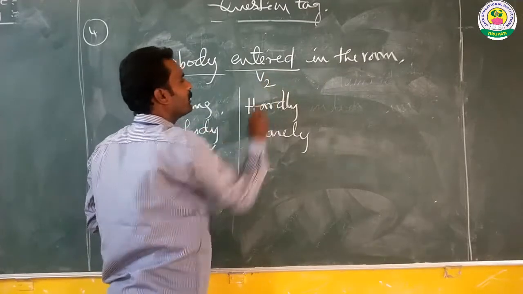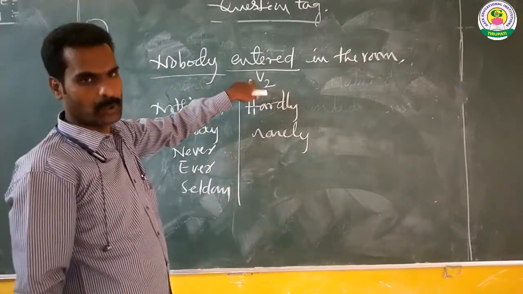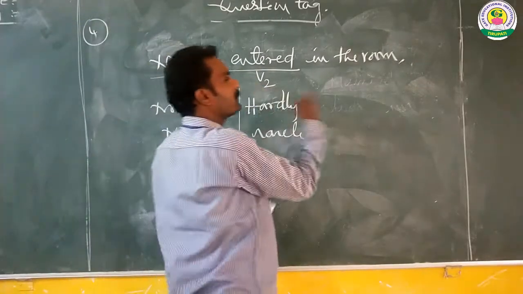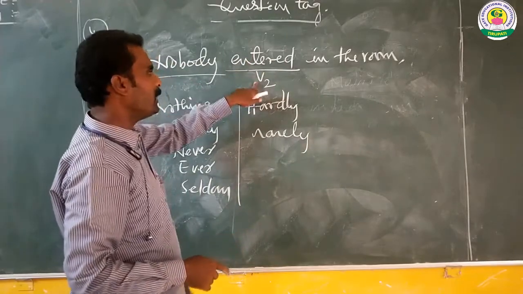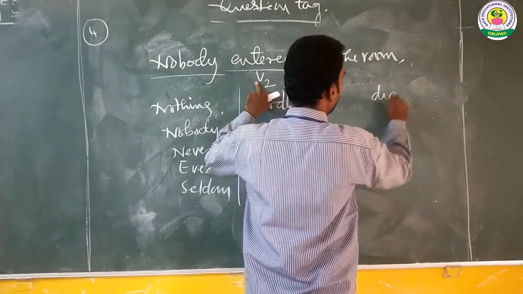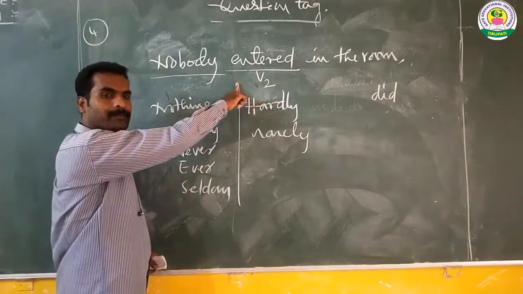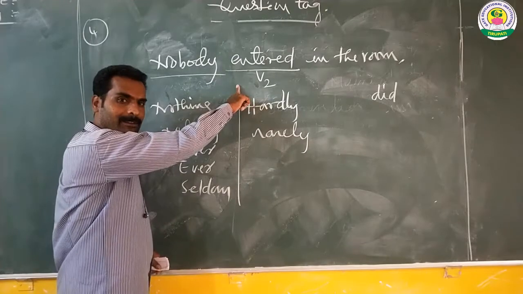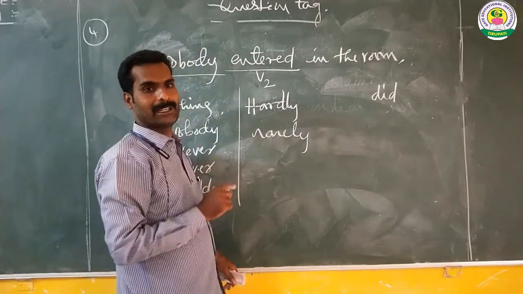The main verb is in the second form, which means V2. I told you that if the statement has V2, the tag question should start with did, and already the statement has the negative sense. That's why the tag should be positive.